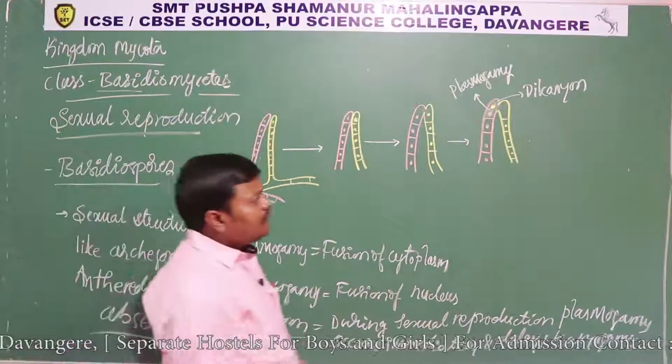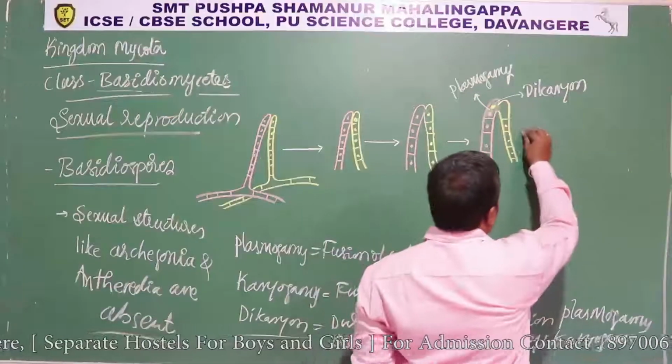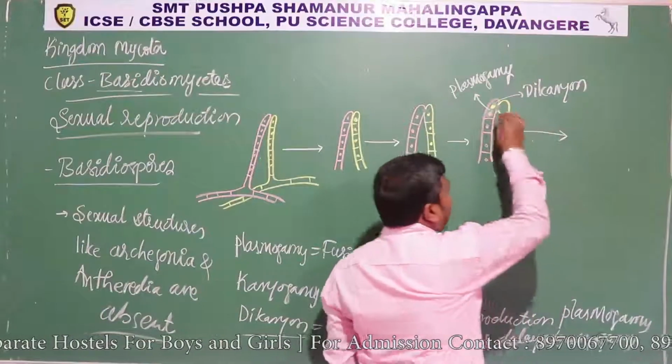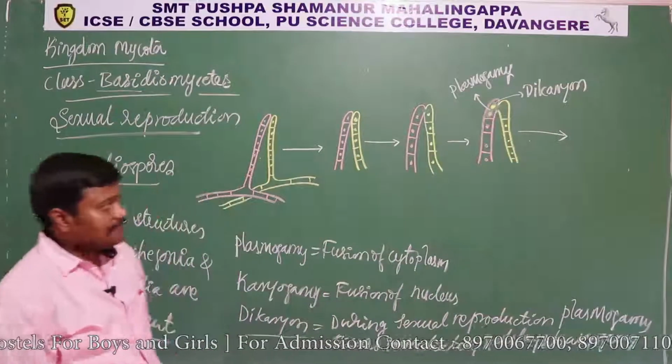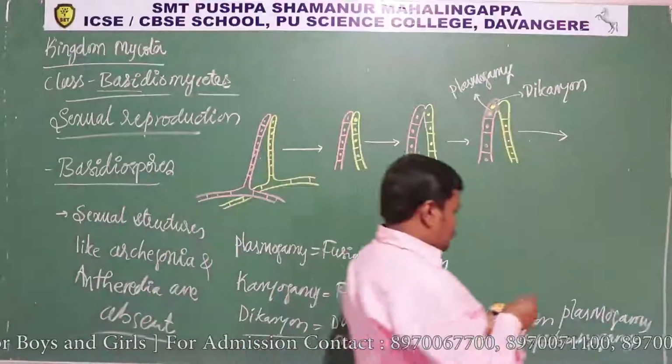Okay, so after this what happens? After this dikaryon stage, these hyphae remain in the dikaryon stage for some time, then the nuclei are going to be fused.